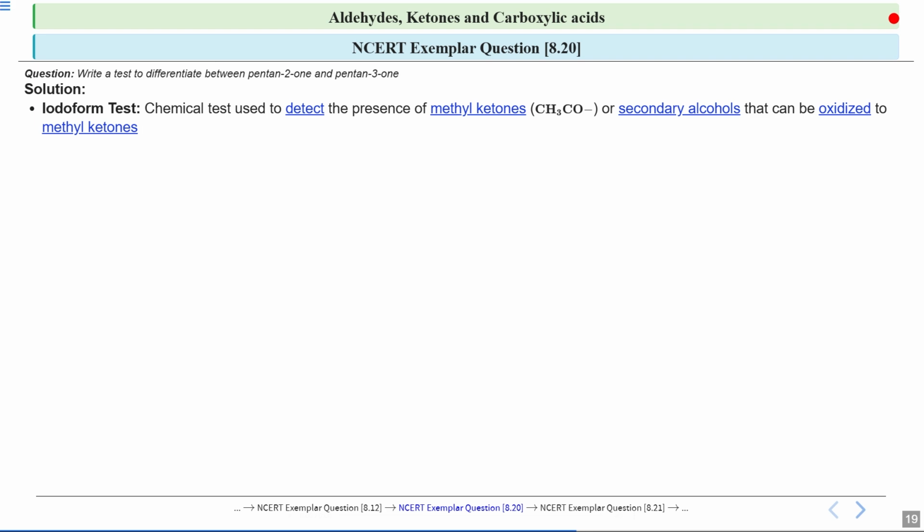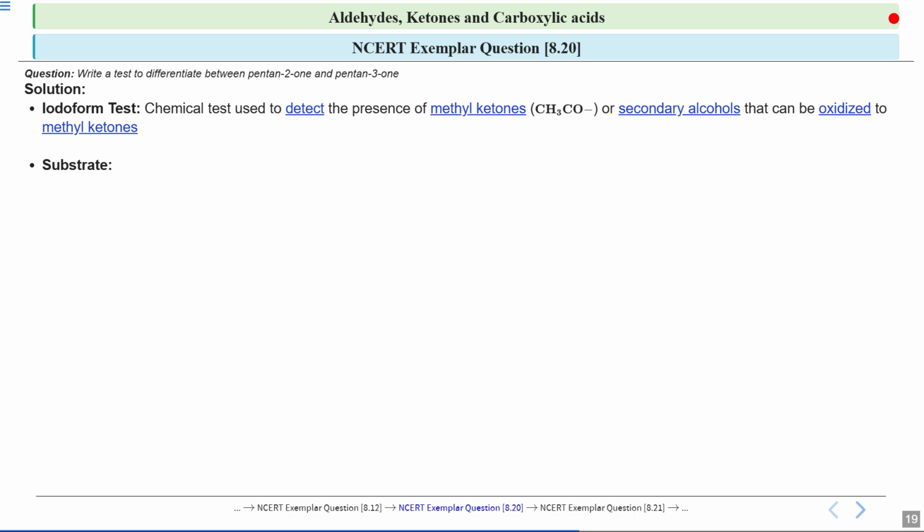Methyl ketones are the compounds that have a CH3 group which is directly attached to the carbonyl carbon. Okay, so it is also positive for secondary alcohols, if I say iodoform test, you also need to remember that. Okay, that can be oxidized to methyl ketones.